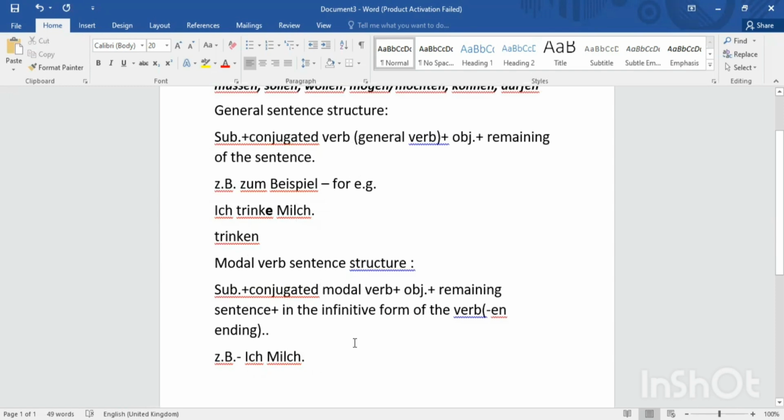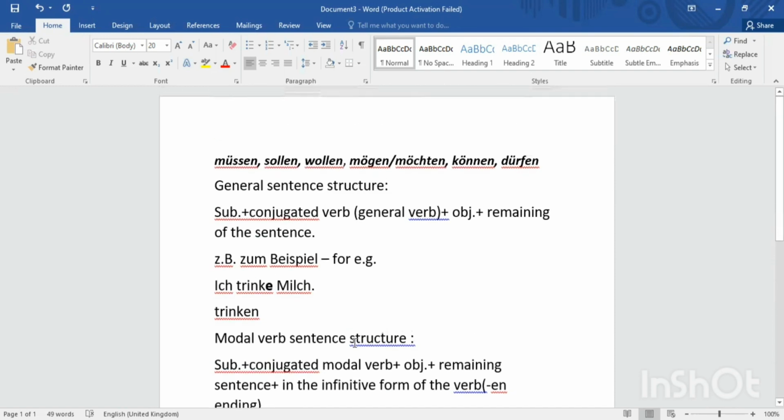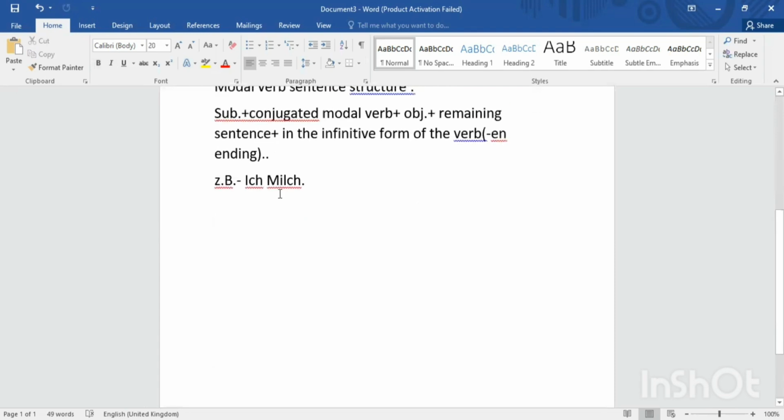Ich möchte. For möchten, can we use it for food or drink? I would like to have a drink. That means I would like to drink cola. I would like to drink milk. So here we are also using the modal verb möchten. So here ich möchte Milch. Then at the end of the sentence trinken will be there. So ich möchte.